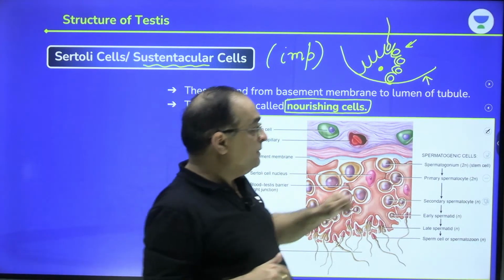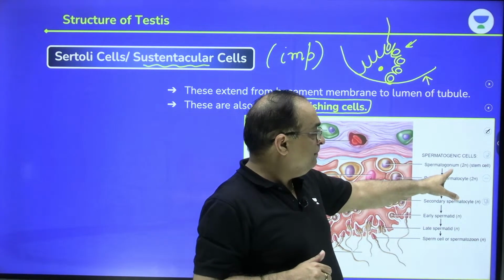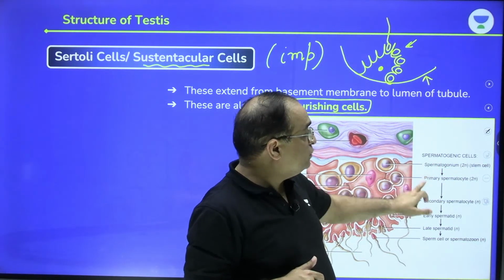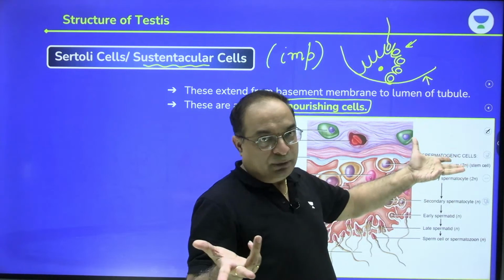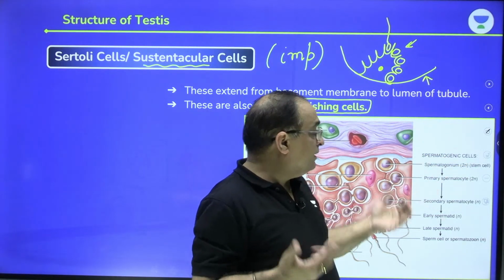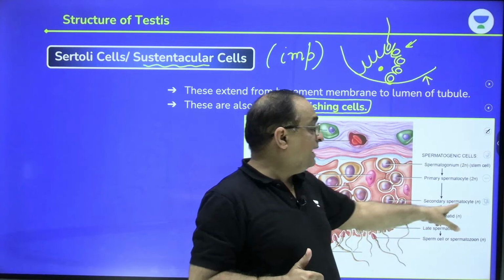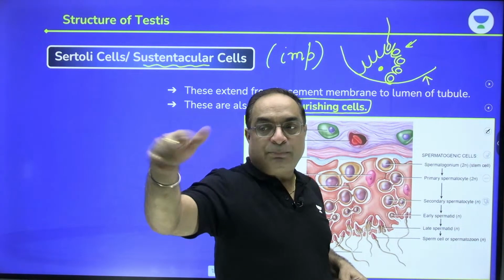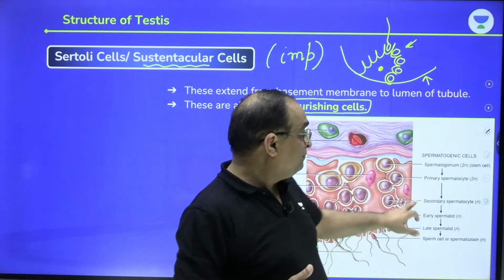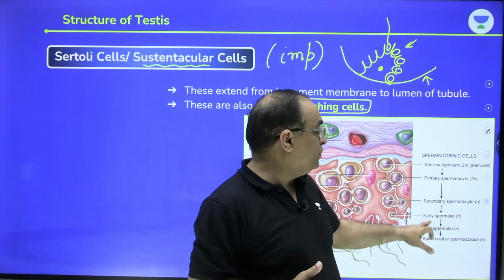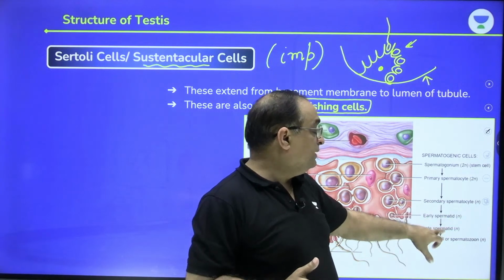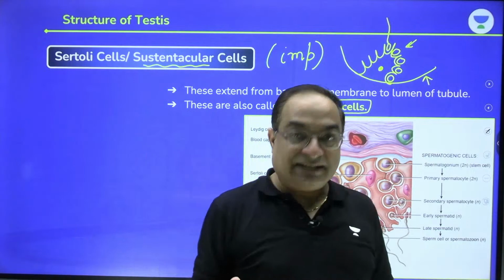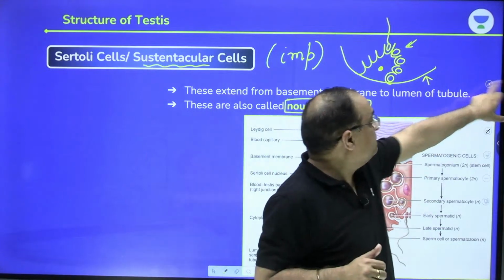Here what you can see, spermatogonia, which are diploid, 2n number of chromosomes. Then they undergo a growth phase to form primary spermatocyte, which is also diploid. Primary spermatocyte undergoes meiosis 1 to form secondary spermatocyte, so it is haploid. Someone was asking me about the ploidy level, so this is clear here. Then secondary spermatocyte undergoes meiosis 2 to form spermatid. Spermatids are changed into the sperms. That process we'll discuss in detail, how they are changed into the sperms.